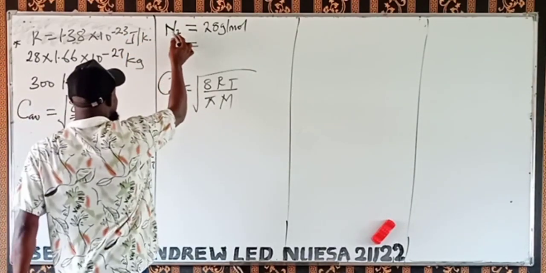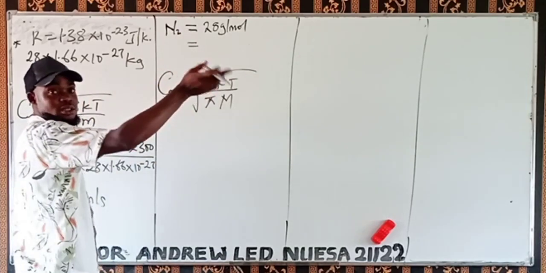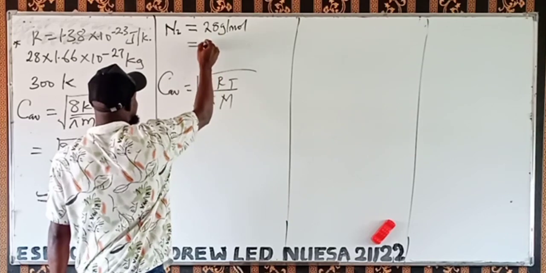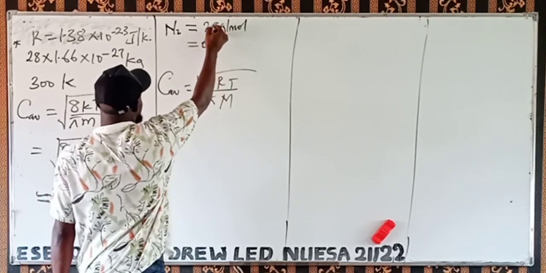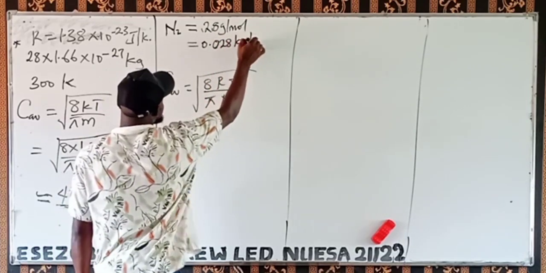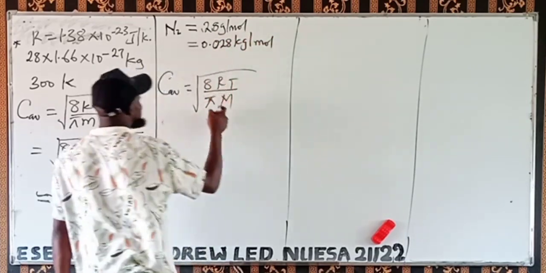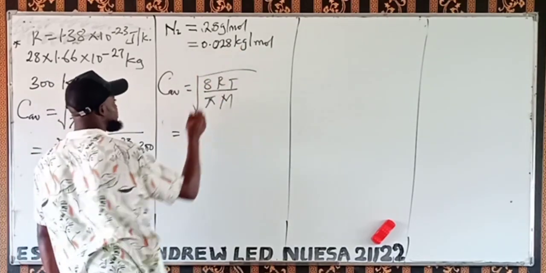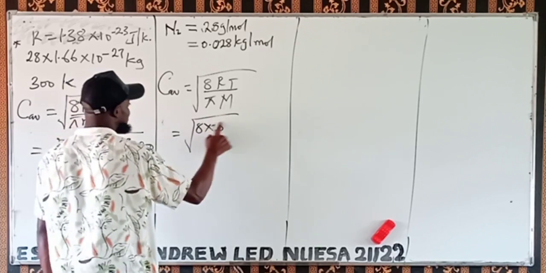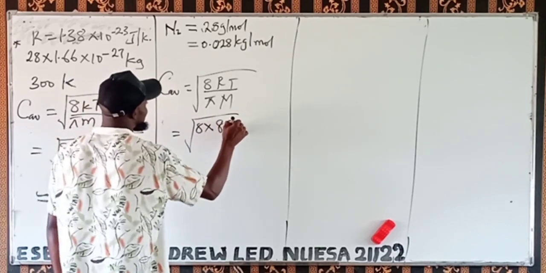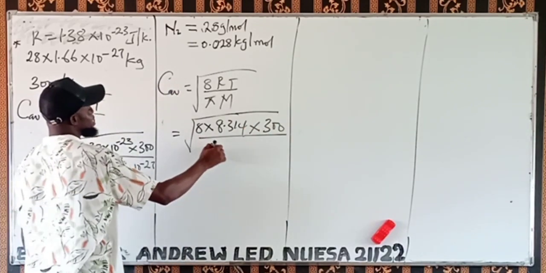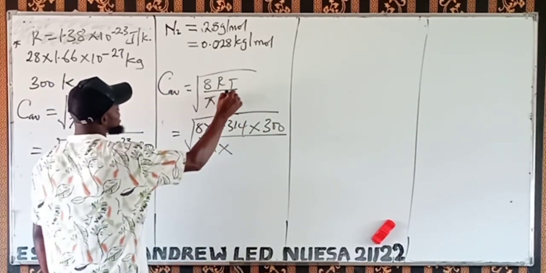Which is 2 times the mass of nitrogen, 14. 2 times 14 is 28. So moving on to kilogram now, divide by 1000, I'm going to have 0.028 kilograms per mole. So we're going to use this one that is in kilogram. We're going to have the square root of 8 times R, which is 8.314, times temperature, 300, then over pi times this molar mass.